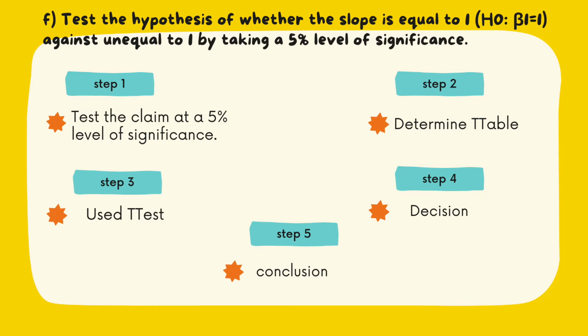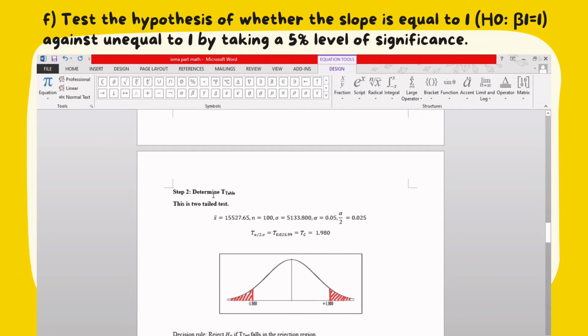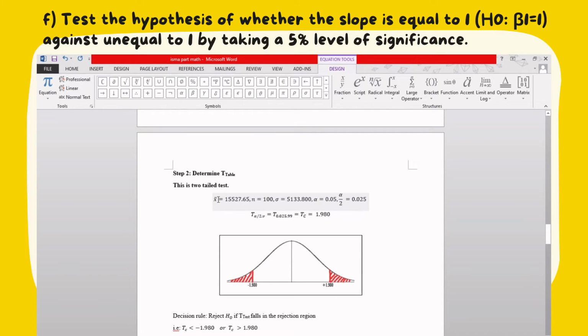Next, I will continue to present the test of hypothesis whether the slope is equal to 1 against unequal to 1 by taking 5% level of significance. So first step is test the claim at 5% level of significance. So here, the null is B1 equals to 1 and the alternative is B1 not equal to 1. So the second step, we need to determine the t-table. So this is a two-tailed test. So we have x bar here is 15527.65 and n equals to 100.